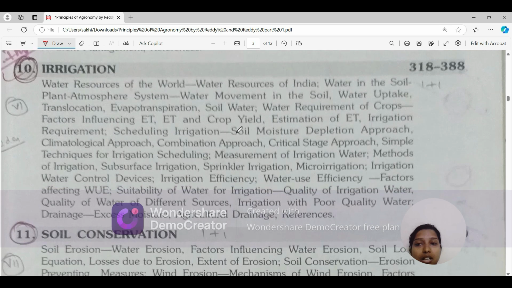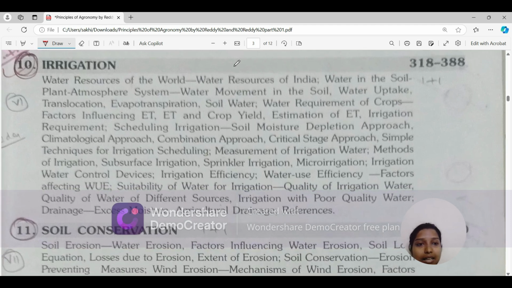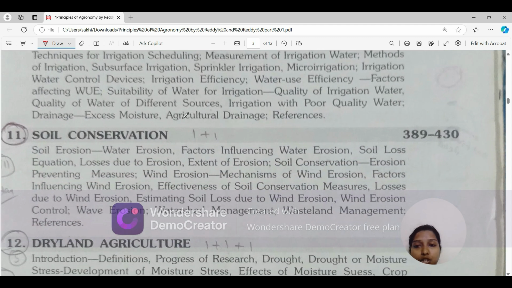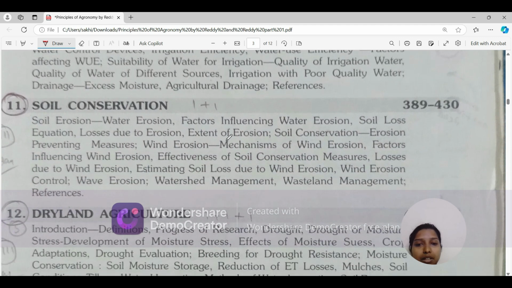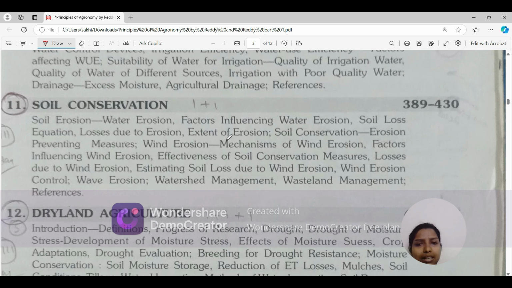So in this irrigation chapter, I have read it twice and made certain points, because before that I read it from the SR Reddy book, Principles of Agronomy by SR Reddy, and the Agronomy Facts. So that's why I read this chapter twice only. Okay. And then the next chapter is soil conservation. Soil conservation is a chapter you just need to read two times. After two times, you can complete this chapter in half an hour only.